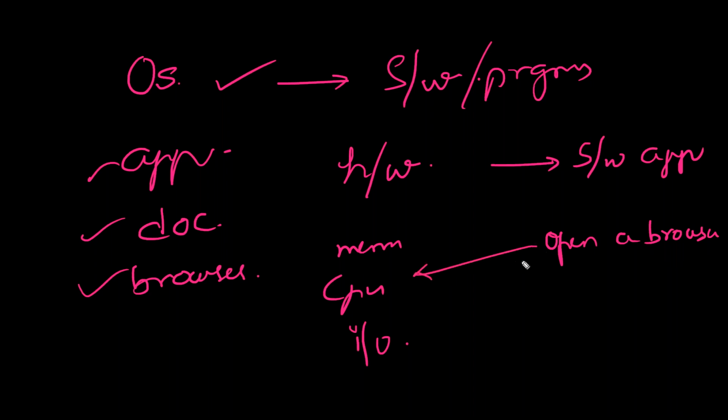How can this browser utilize memory and CPU from the hardware? Directly it cannot. It will interact via something called the operating system. The operating system is a software or a program which will allocate resources to your applications, like a browser, a Word document, or any other application. To interact with devices like speakers or a mouse, your operating system works like an intermediate layer by allocating the resources to the applications, correct? That is what an operating system is.